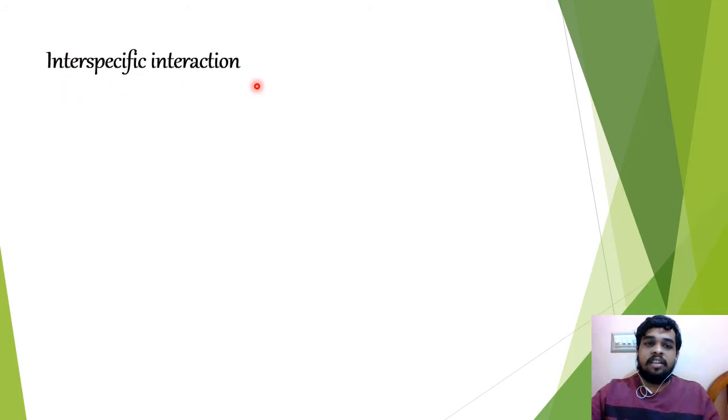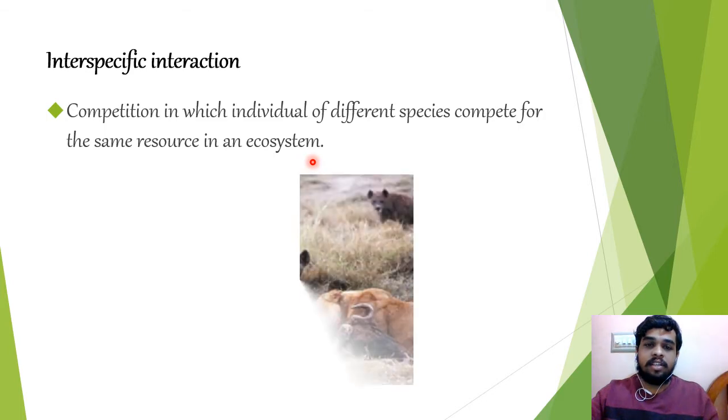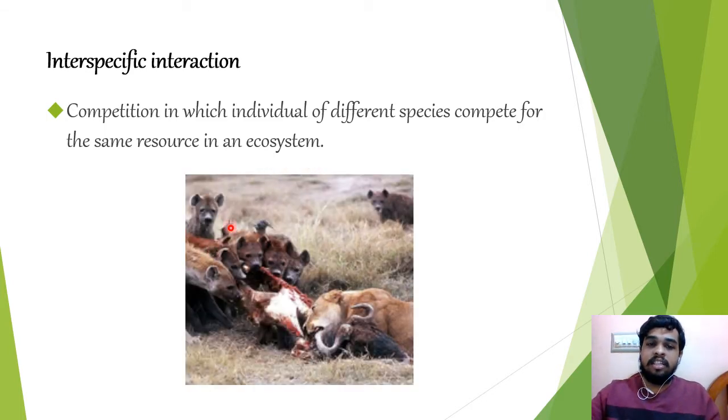Interspecific interaction: inter means different, and specific means species. Competition in which individuals of different species compete for the same resource in an ecosystem is called interspecific interaction. Example, you can see this picture here, different species like lion and hyena both compete for the same meat or food.